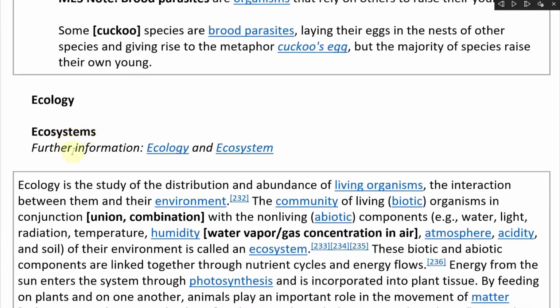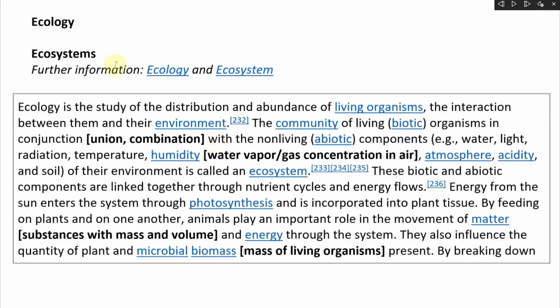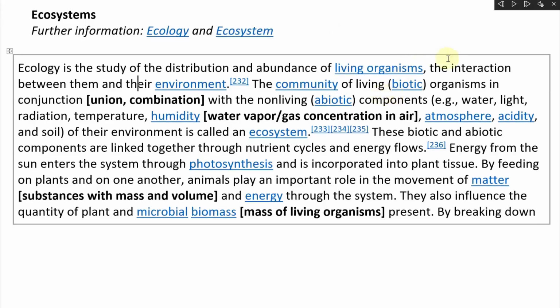Ecology, so ecosystems. For further information, you go to ecology and ecosystem. Alright, so ecology is the study of the distribution and abundance of living organisms, the interactions between them and their environment. The community of living or biotic organisms in union with the non-living abiotic components, e.g. water, light, radiation, temperature, humidity, where that is just the water vapor or gas concentration in air, atmosphere, acidity, and soil of their environment is called an ecosystem. So the community of living with the non-living components is an ecosystem.